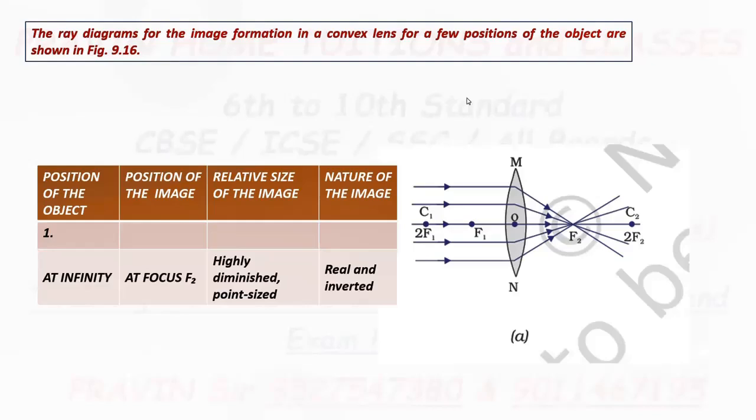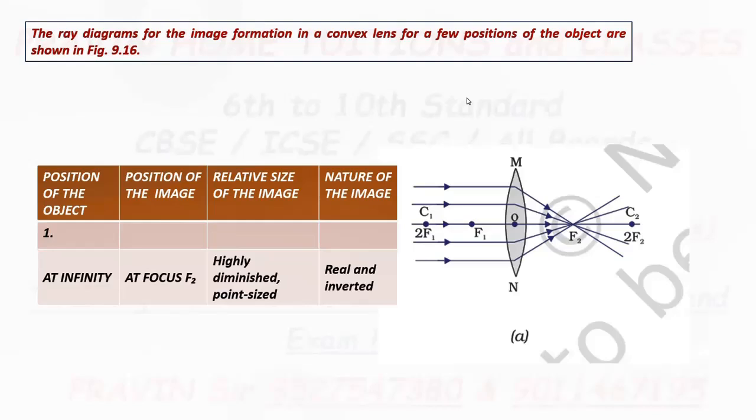Which two rays we need to select? Already we have studied, there are three rays. Based on these three rays, we have to select any two rays. So based on the position of the object, we'll decide which ray we're going to select.